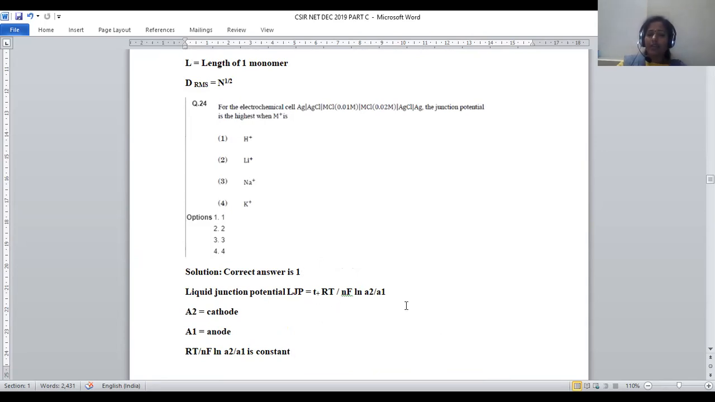It is predicted by using the formula: liquid junction potential is equal to T plus RT by NF ln A2 by A1. So the entire term will be constant, there is no variation. That's the reason why the LJP purely depends upon T positive, nothing but the transport number of the cationic species, right? Here, transport number purely depends upon speed. The highest moving cation among all the given 4 options will be H plus. Not only among the given options, among all the cations, the highest transport number and conductivity is given by H plus only. That's the reason why for question number 24, option number 1 is the right answer.